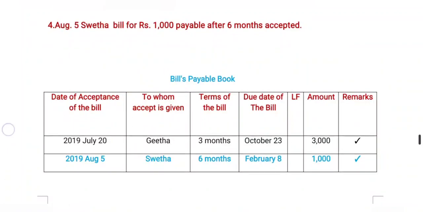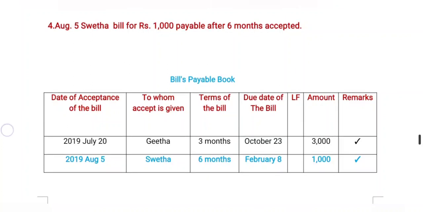This is 2019 August 5. Now coming to the name of the creditor, it is Sweta. Now coming to the terms of the bill, it is 6 months in the given problem. Now coming to the due date of the bill, it is 6 months after the given date. From August 5 to February 5, it is 6 months. Then add 3 days, the grace period of the bill, it is February 8. Now coming to the amount column, it is 1000 rupees. There are no remarks. Now this transaction is complete.